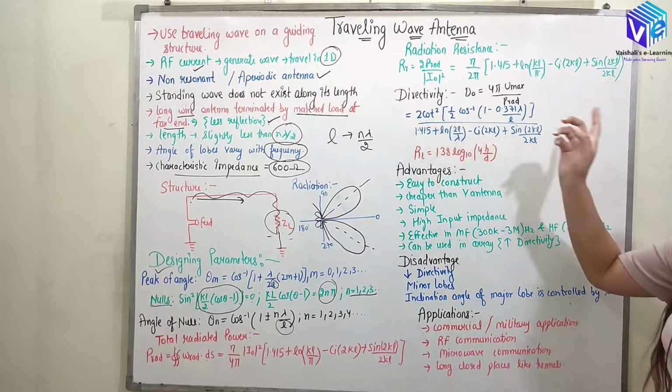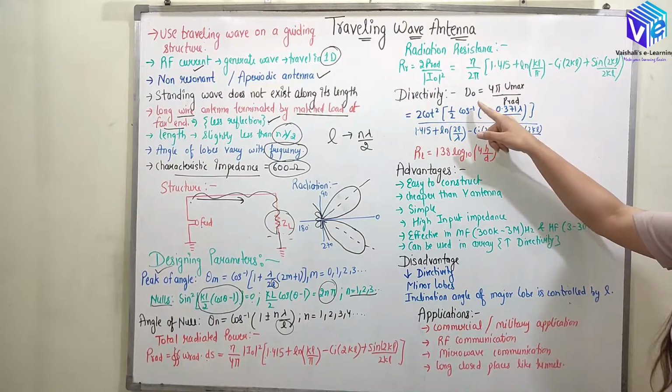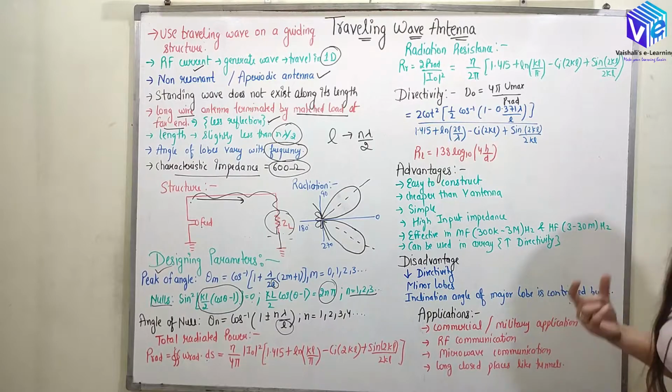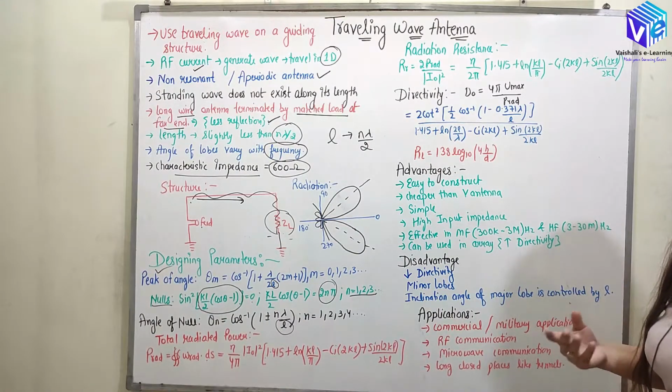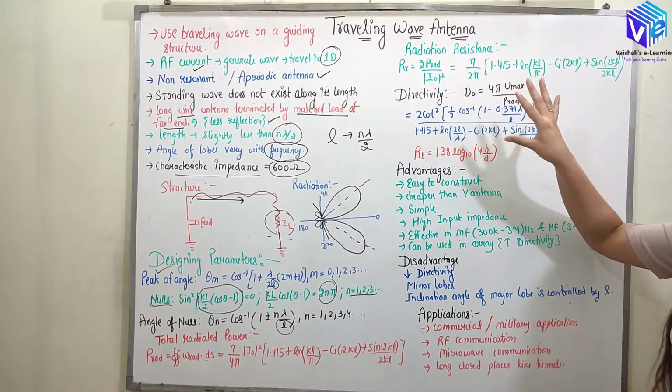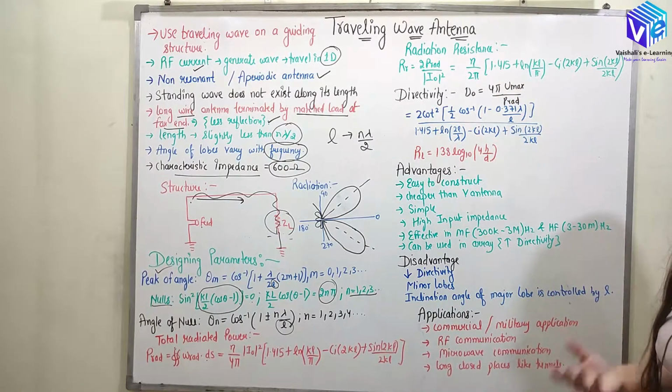Now after that, the directivity. Directivity is found out using the formula D naught is equal to 4 pi U max upon P radiated. We had talked about the three formulas that discuss the directivity, and this was the formula which is used to find out the directivity in the case of the travelling wave antenna.